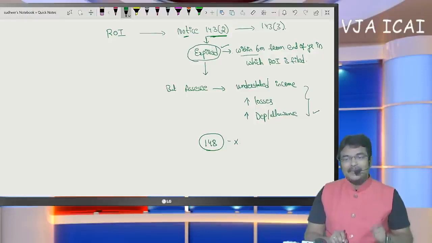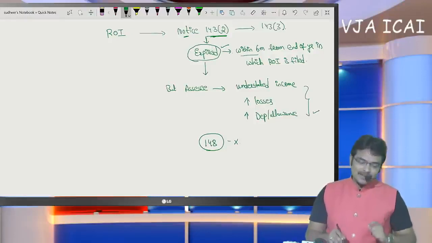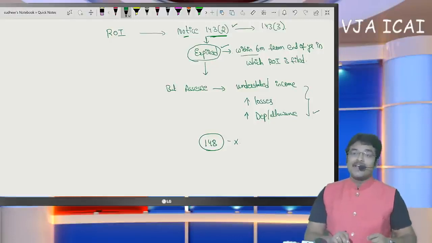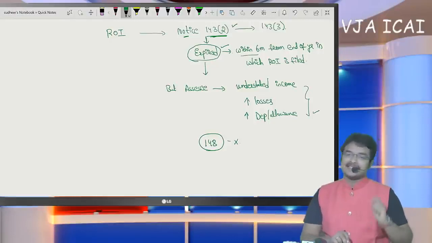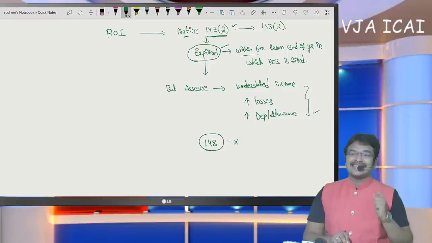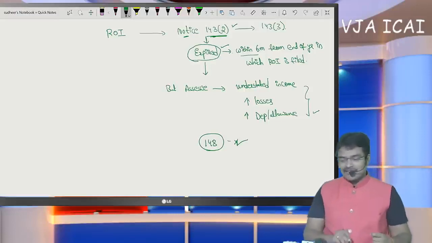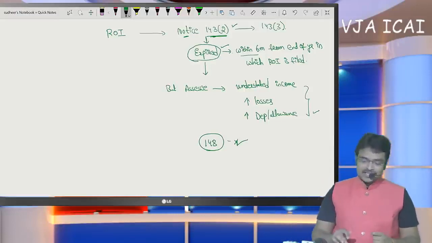If the scrutiny time limit exists, then notice must be issued under section 143 subsection 2 only. When the scrutiny time limit expires, but still SSE has escaped income, in such a case, they can issue notice under section 148. So I think this difference is very clear.